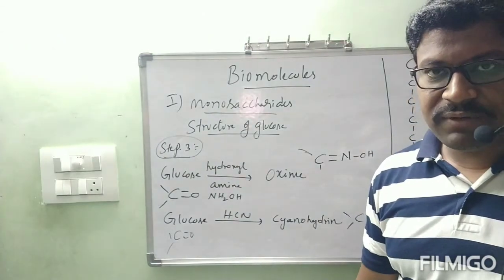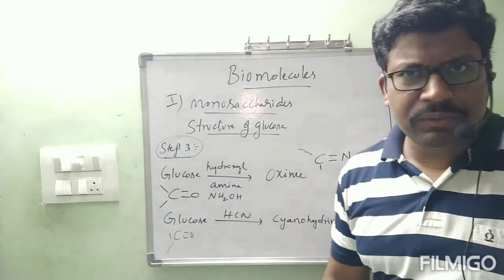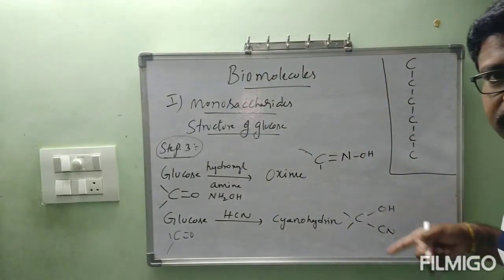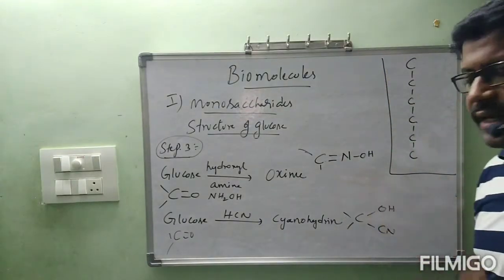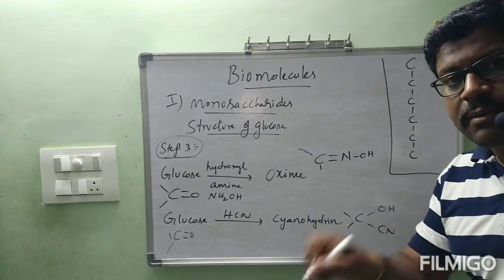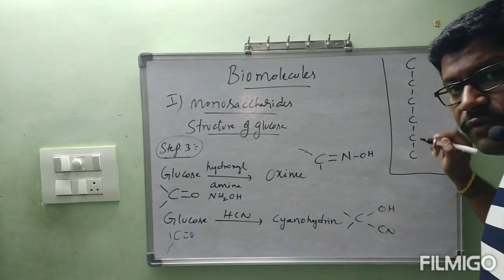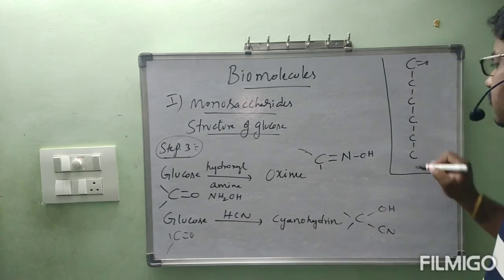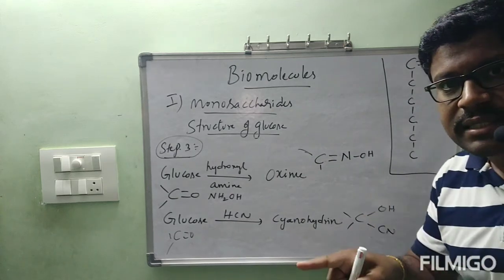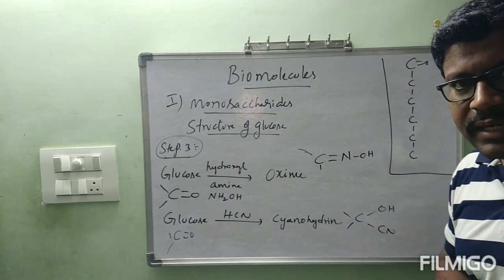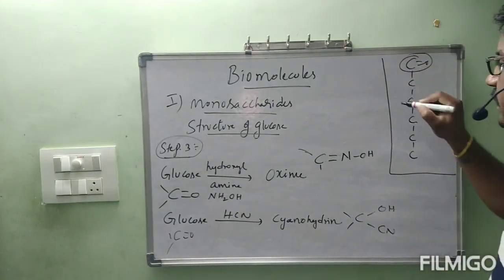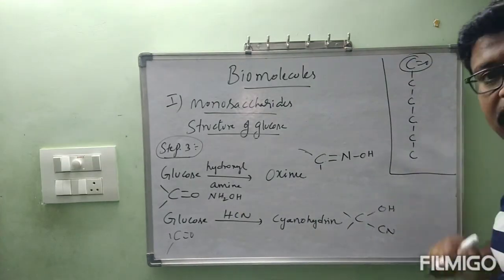Step 1, molecular formula. Step 2, straight chain, conclusion. Step 3, we got a confirmation that C=O is present. Now in this structure, if you write C=O on the first carbon atom or last carbon atom, that is aldehyde. Correct? If C=O is present here or here, that is aldehyde.